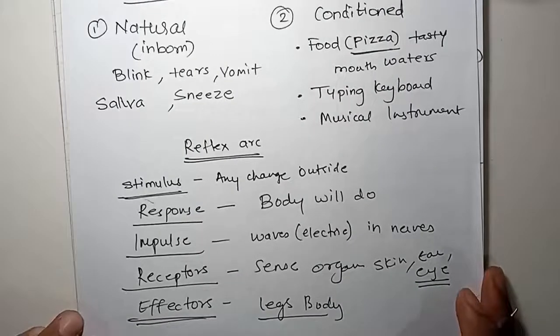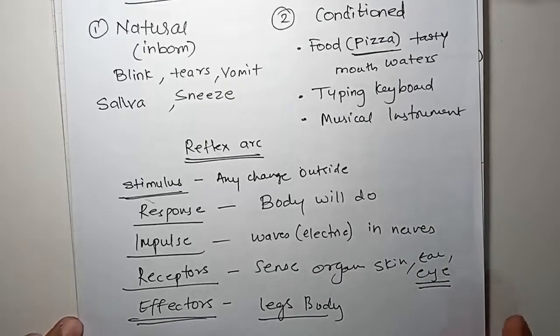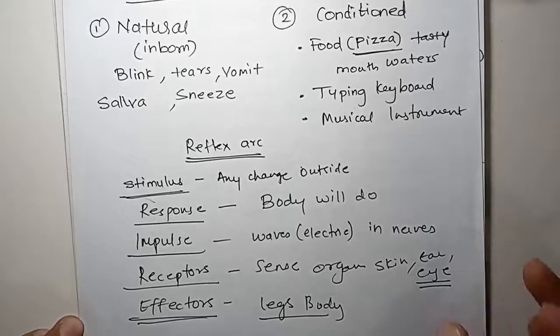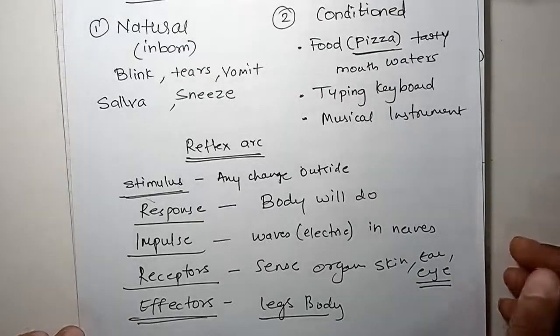This is all about the human nervous system. I hope you have understood. Read the chapter thoroughly from the textbook. Easy chapter. That's it for today. Thank you.